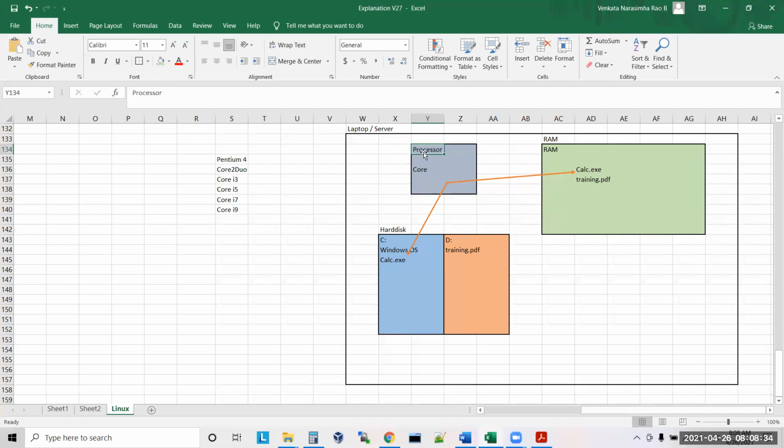All this time I said processor, correct? Yes. So inside the processor, who is there? The core. The core is the one taking care of bringing the exe file into RAM, and if you type 6 into 10, giving the result, all those things are taken care of by the core. Understand? Now tell me, how many cores will be available in the processor?